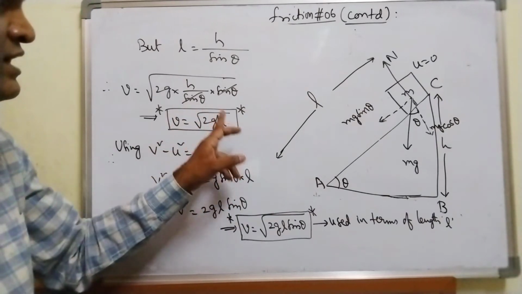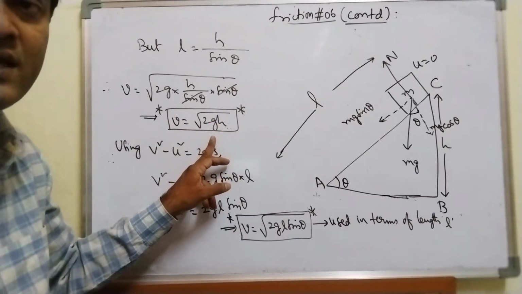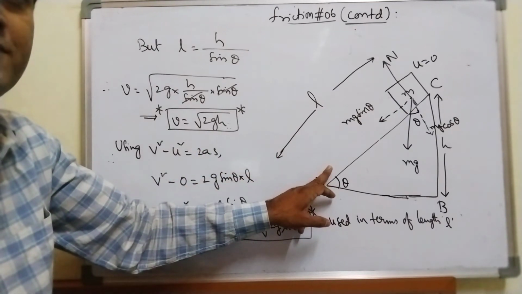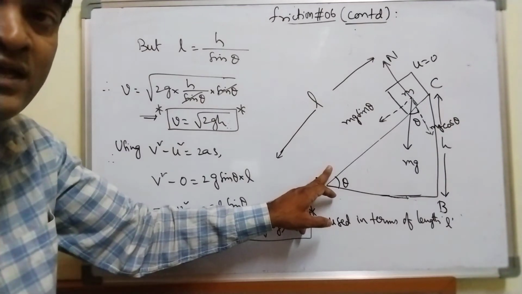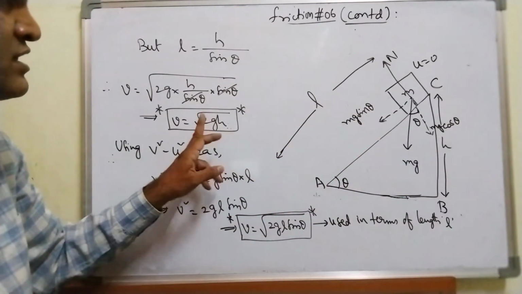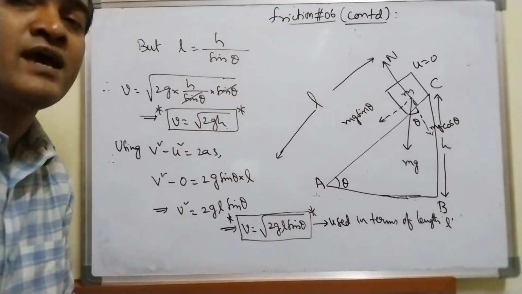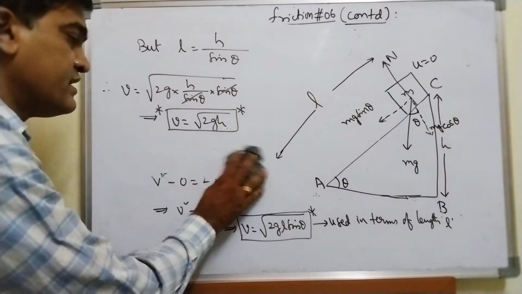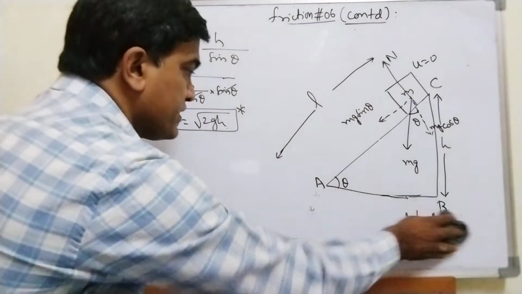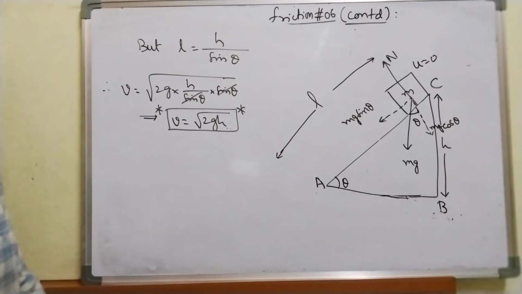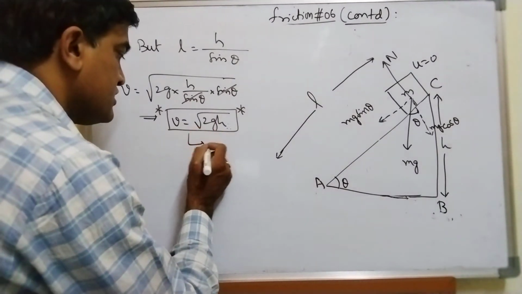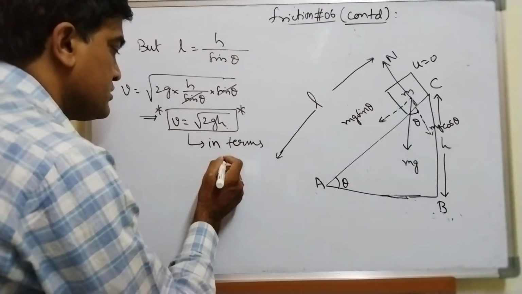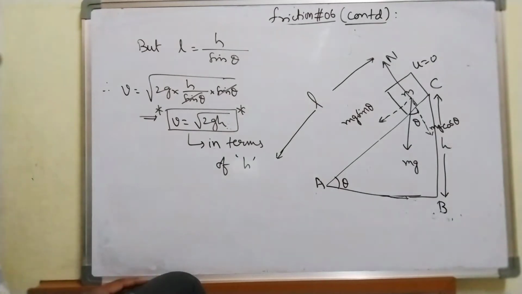In this, do I have any theta? No, I don't have any angle. So I can say that velocity acquired by a block sliding down a smooth inclined plane is independent of angle of inclination. Remember this. Fine. This is in terms of h. Anyways, this is used in terms of h.